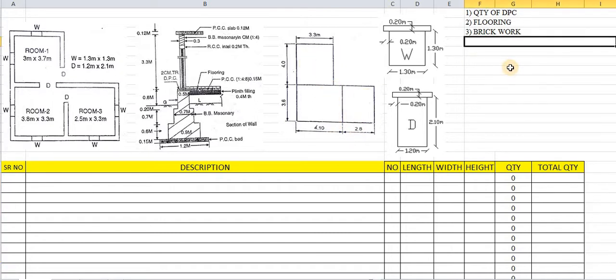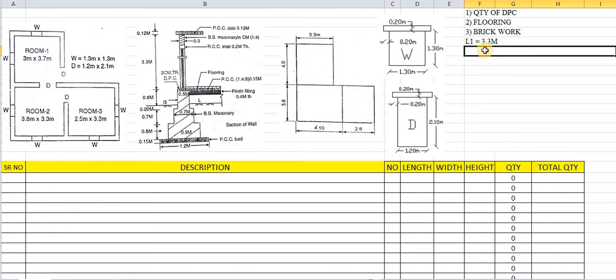First we will calculate the different things. First we will find out the long walls. We will give numbers to the long walls, taking horizontal as long wall. Starting from the top, 3.3 is the first length, so L1 is 3.3 meters.